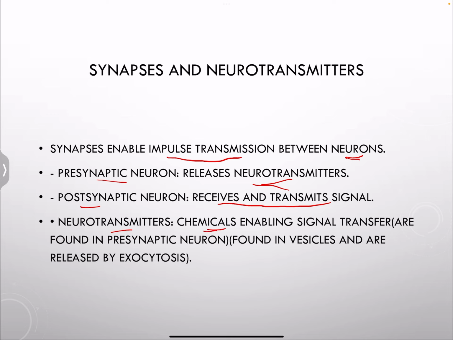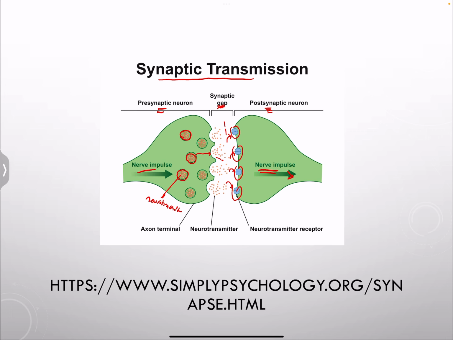They are chemicals that enable signal transfer between two neurons. They are only found in the presynaptic neuron, and they are found in vesicles and are released by exocytosis, as we explained here. This gap we can also call the synaptic cleft, just for extra information.